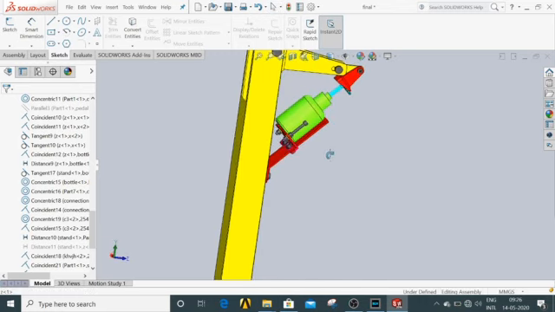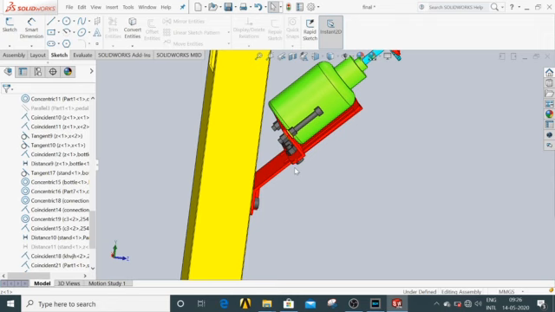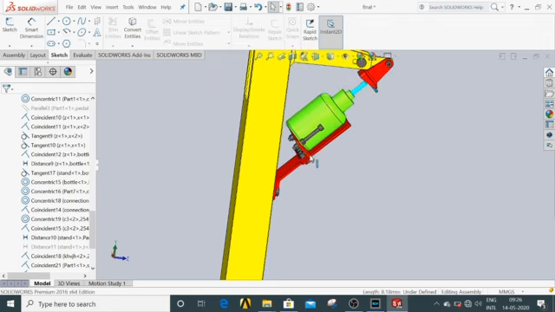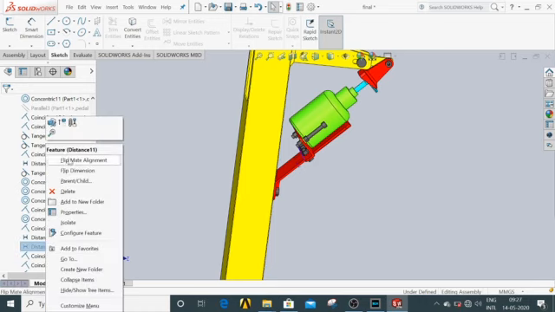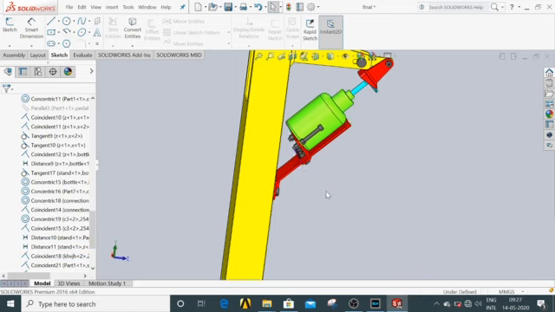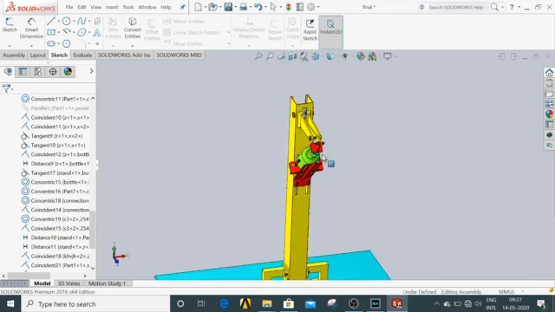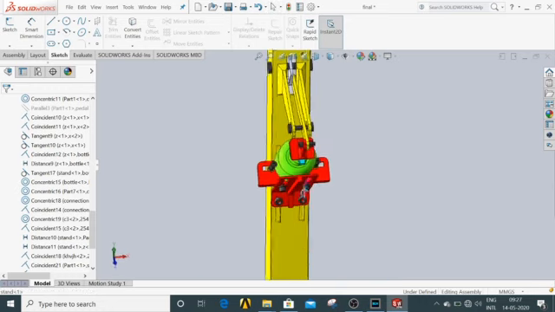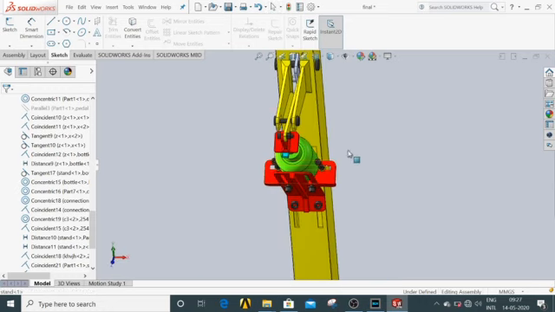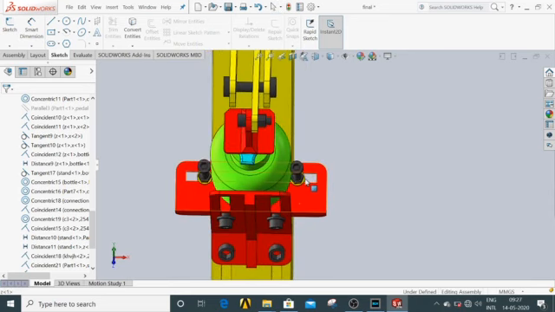If we want to adjust in the z-axis, we can adjust it. If we want to adjust in the x-axis, we can adjust it.